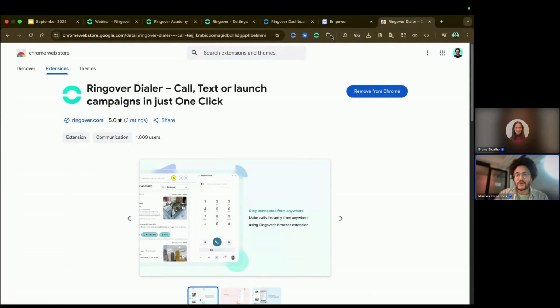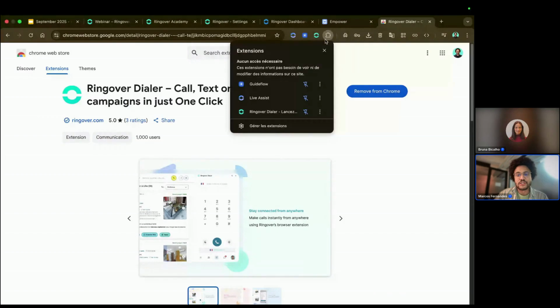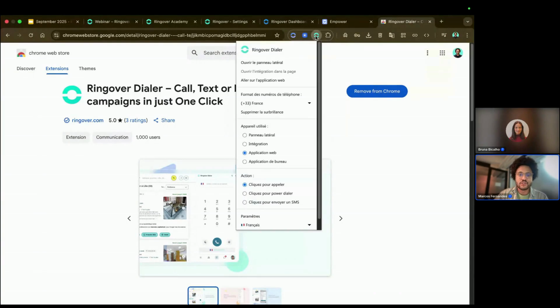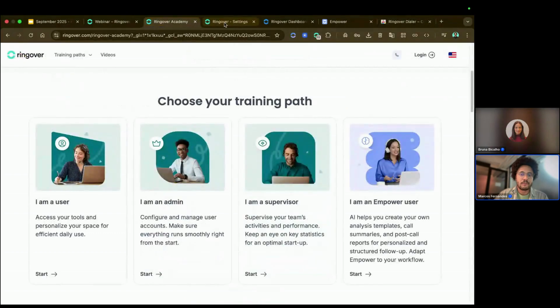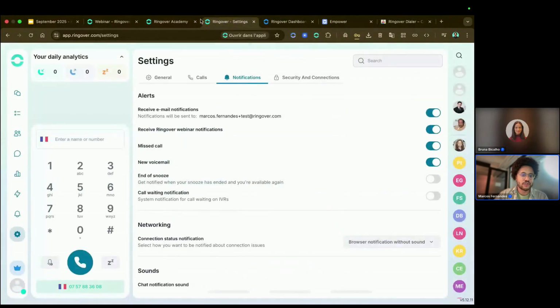And then you go here in the extensions button and choose this extension as a favorite. Then it's going to appear here all the time, just by clicking here. And then you're gonna have access to the extension wherever you go, in any website you're visiting.